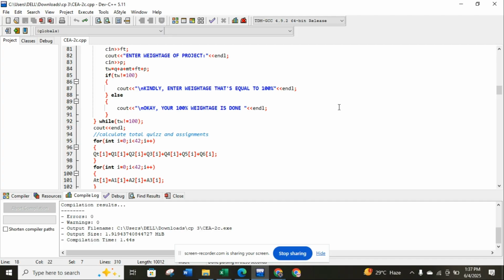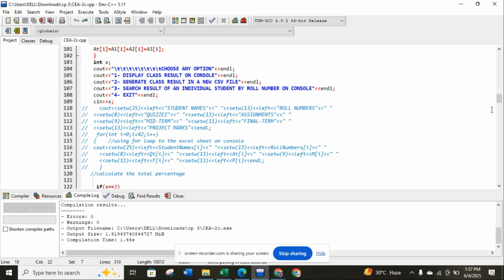Then for total scoring, I use a for loop, for the total marks of quizzes, the total marks of assignments, and the total marks of mids and final. For the mids and final, I assign only 1 mark. So here we can only add up the marks of quizzes and assignments.